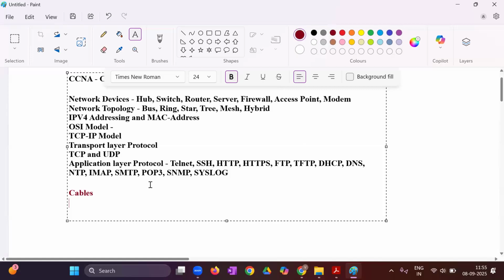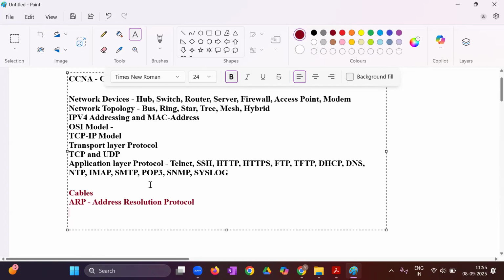After cables, we'll start with one protocol that is called the Address Resolution Protocol. Then ICMP, Internet Control Message Protocol.